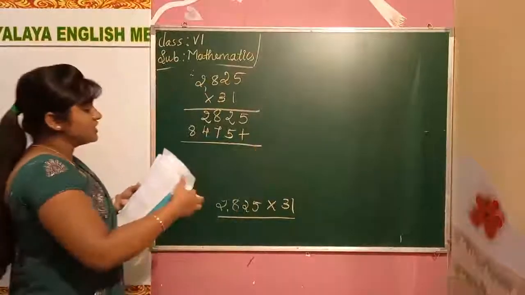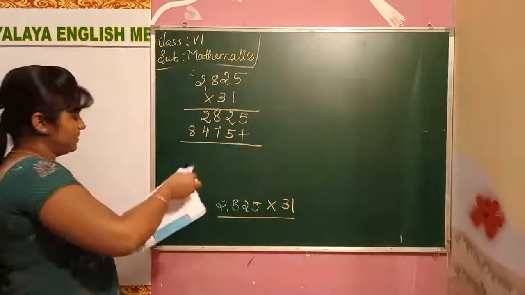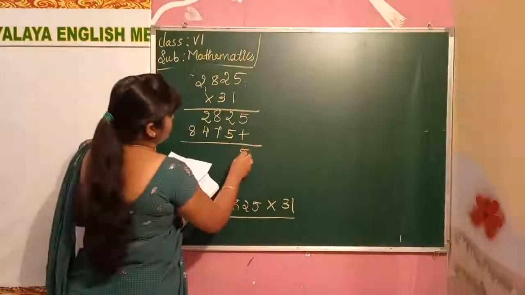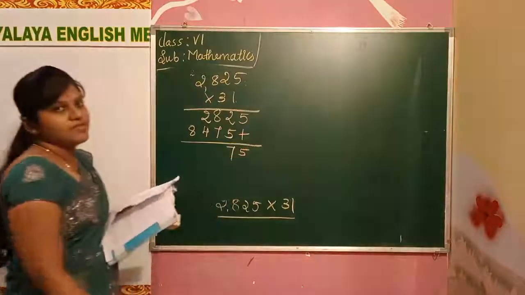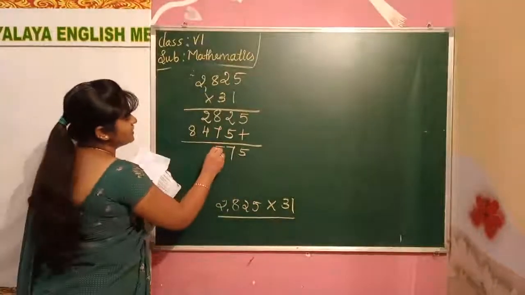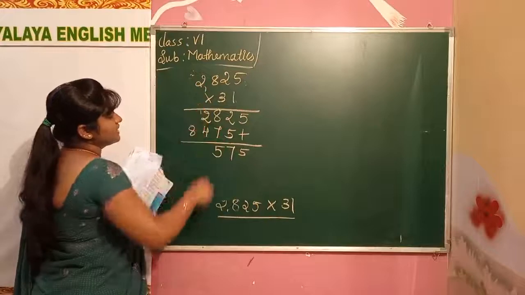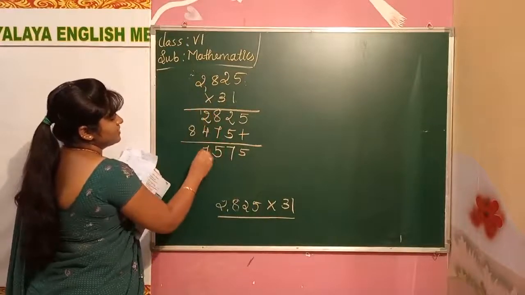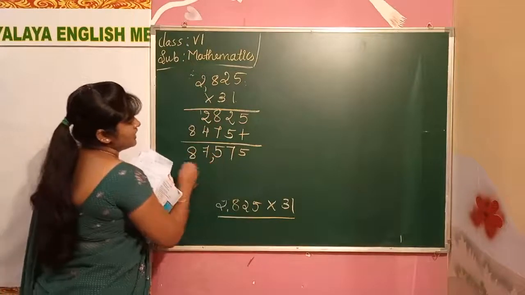Now add these two, children. How much we get? 5, 7. 7 plus 7 will be 14, 15. 1 carry here. 6, 7, 8.